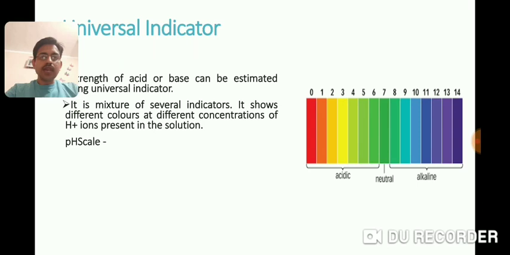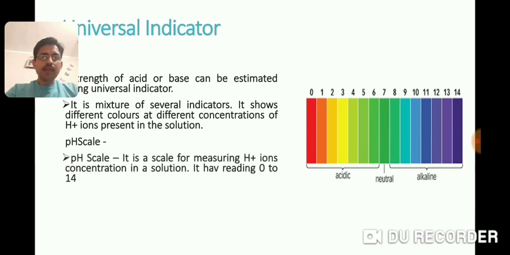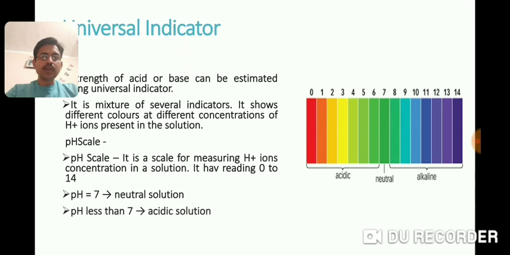There is a pH scale whose values range from 0 to 14, and on the basis of these values we can determine the nature of solution. pH 7 indicates neutral solution, pH less than 7 is the acidic solution, and pH more than 7 gives basic solution. So 0 to less than 7 is the acidic range, 7 is neutral, and more than 7 to 14 is the basic solution range.